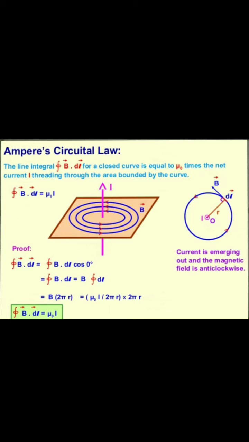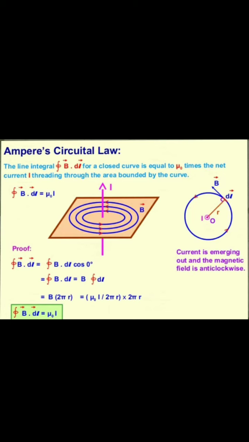I hope you understand. Again, I will just explain this. We consider an infinitely long straight current conductor carrying current I. Through the center, if we pass a conducting wire in the perpendicular direction, the magnetic field formed is mu 0 I by 2 pi r. The magnitude of the field B is the same at all points of the circle.